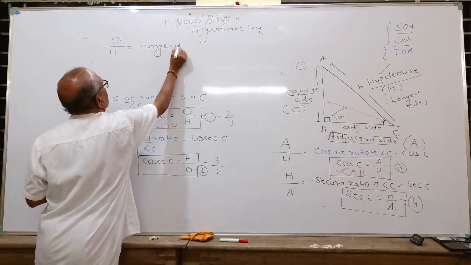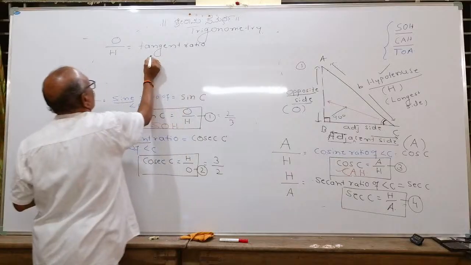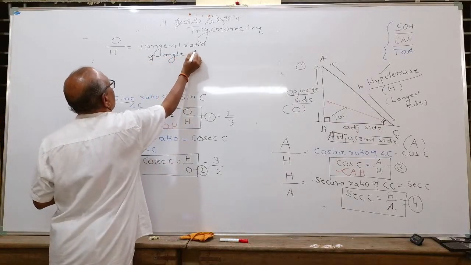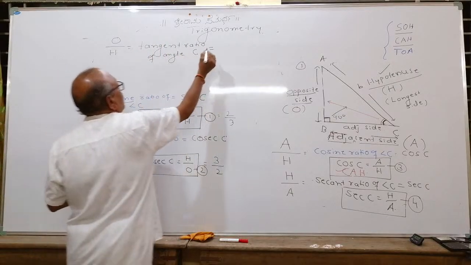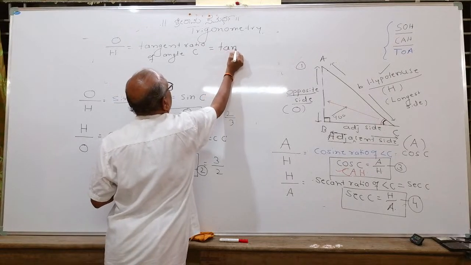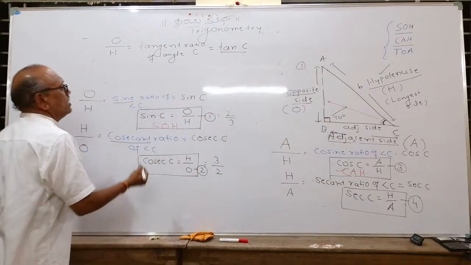Tangent ratio of angle C. The short form of this one is written as small letter tan, T-A-N, leave the space, C, tan C. Now you got the fifth one.